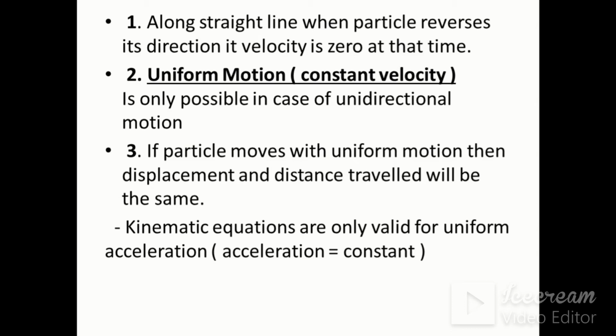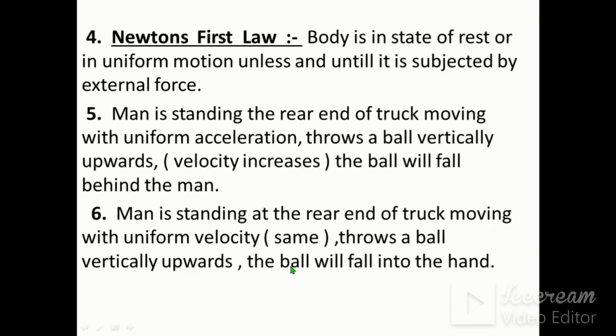Uniform motion. For uniform motion, the most important condition is constant velocity. It is only possible in case of unidirectional motion. If the particle moves with uniform motion, then the displacement and the distance traveled will be the same, as the particle is moving along the same direction, that is, unidirectional motion. Kinematic equations are valid only for uniform acceleration, that is, acceleration is equal to constant.